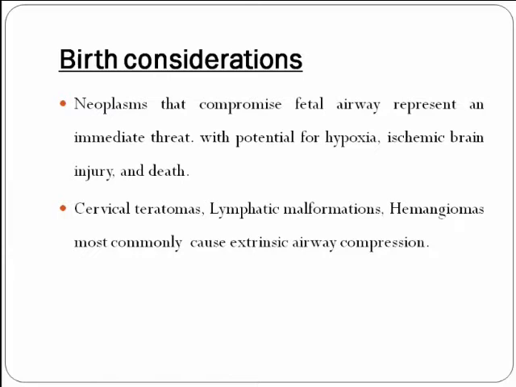Regarding birth considerations, the neoplasms that compromise the fetal airway represent an immediate threat with a potential for hypoxia, ischemic brain injury, and death. The cervical teratomas, lymphatic malformations, and hemangiomas of the neck most commonly cause extrinsic airway obstruction.